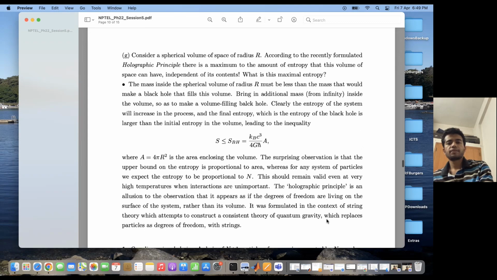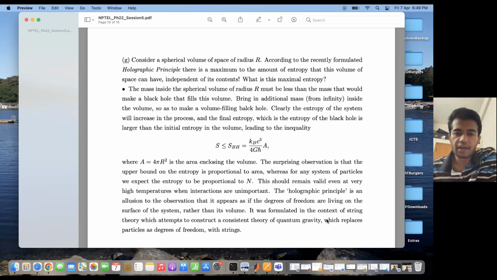Now consider a spherical volume of radius r. According to the recently formulated holographic principle, there is a maximum to the amount of entropy that this volume of space can have, independent of its contents. What is this maximal entropy?